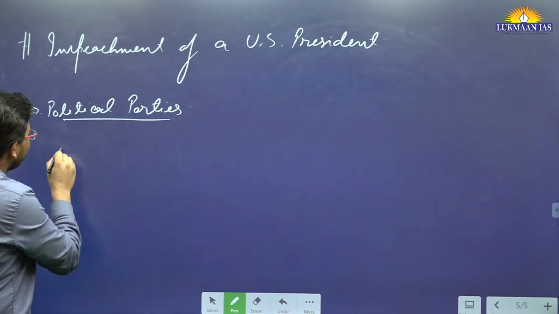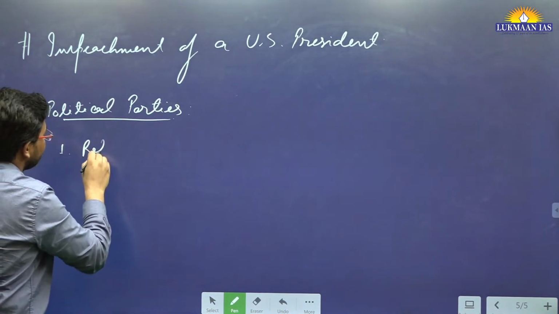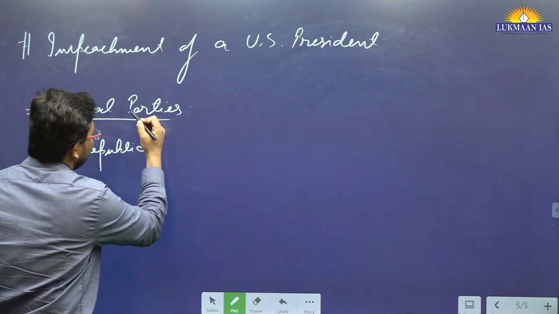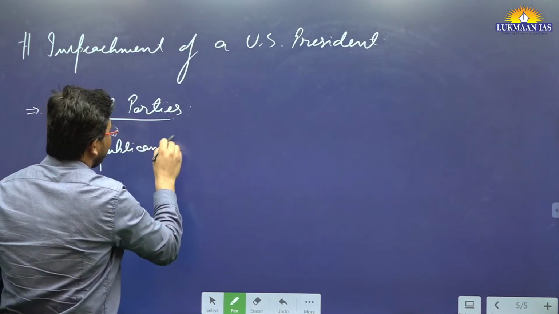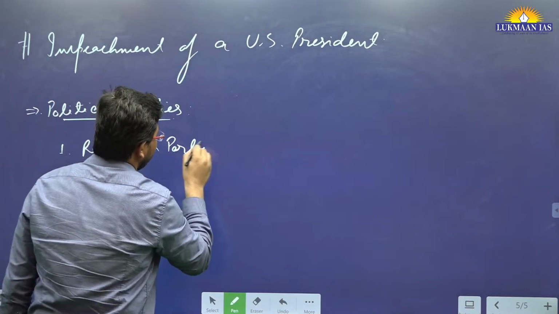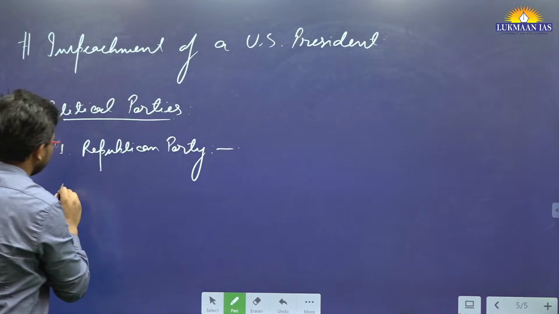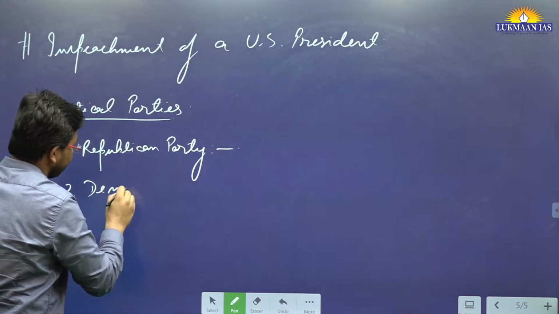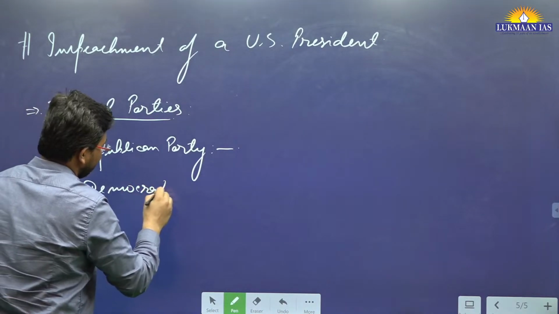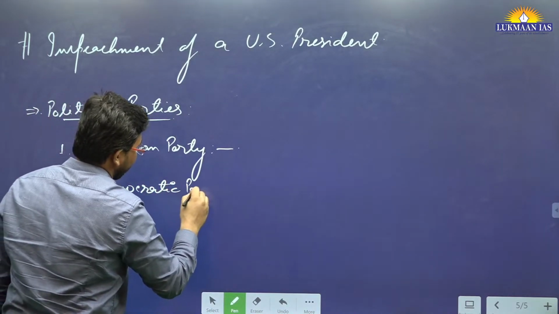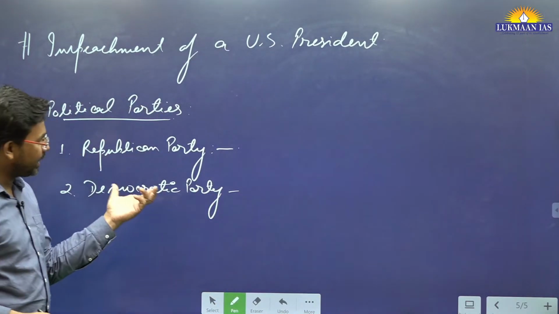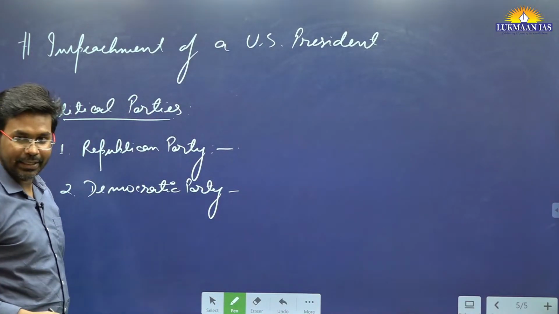There are two major political parties. One is known as the Republican Party, and the other is known as the Democratic Party. Let's understand who comes from which party.